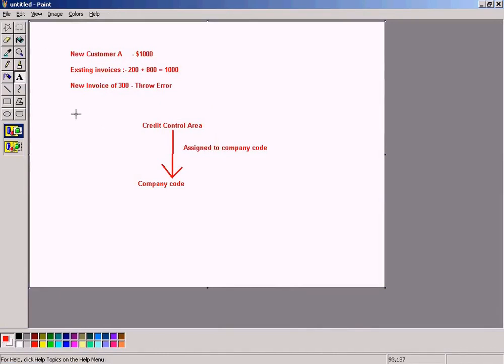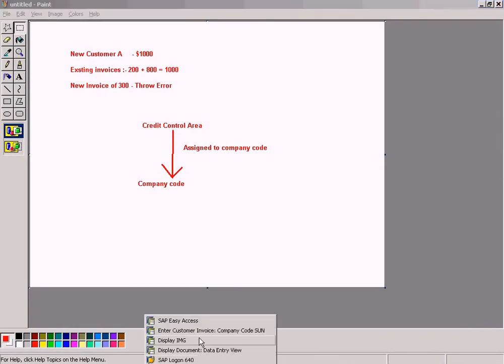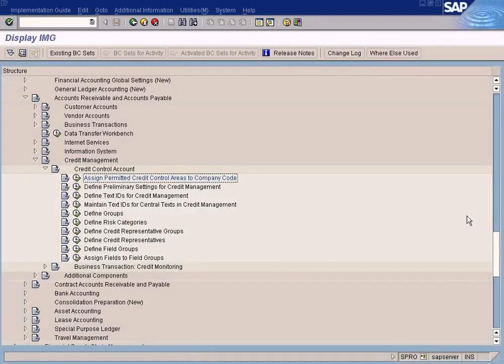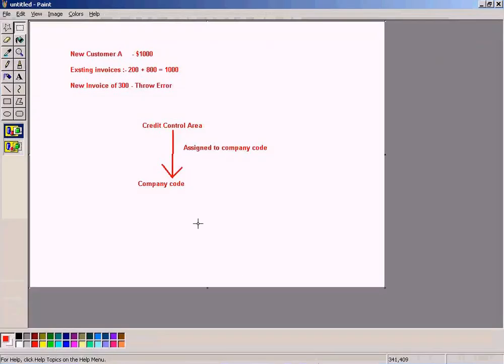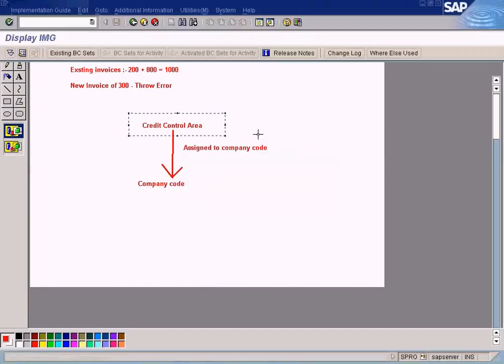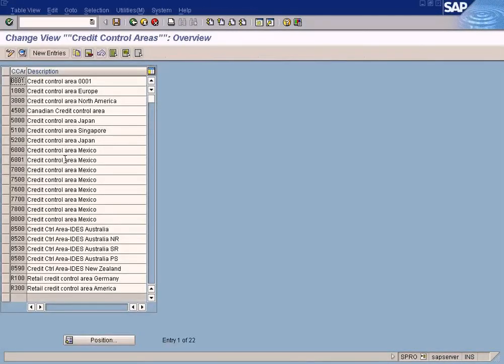Okay, in order for us to implement credit control, we need a credit control area defined and then assigned to the company code. Only then can we start entering a credit limit for each customer. Let us see how we can do this. I go to the IMG screen. You see this? It's under Enterprise Structure, Definition, Financial Accounting, Define Credit Control Area, right under Define Company. We are going to define a credit control area for our company.